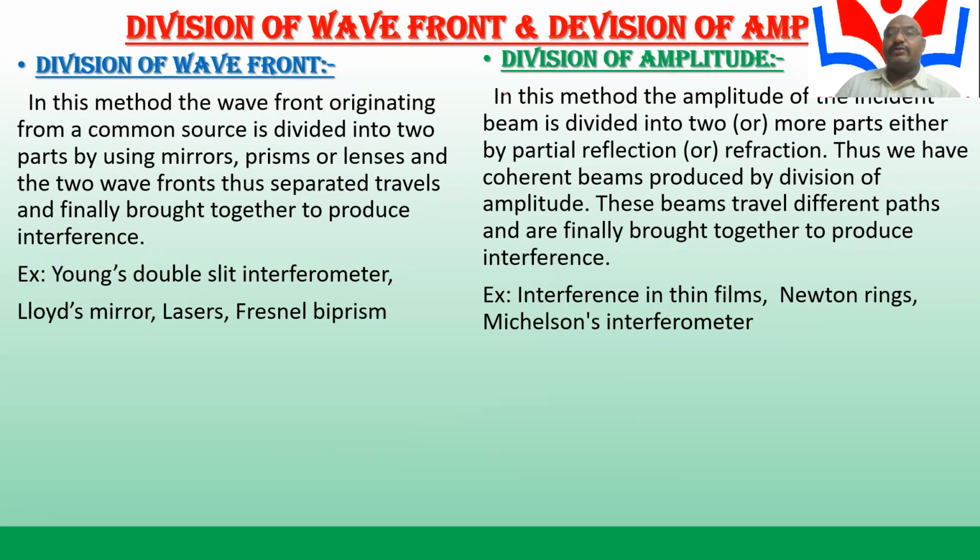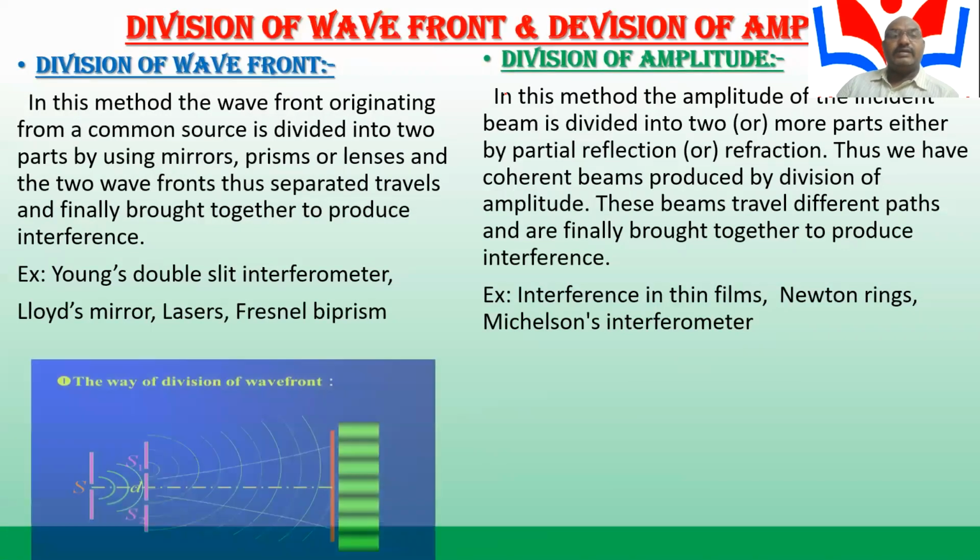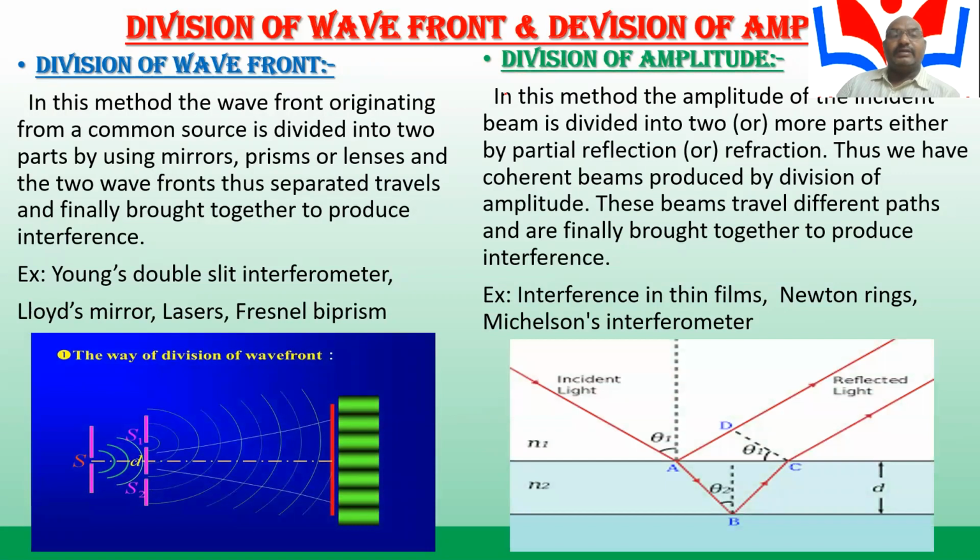In division of amplitude, the amplitude of the light beam is divided into two or more parts, by partial reflection and refraction. Thus we have coherent beams produced by division of amplitude. These beams travel different paths and are finally brought together to produce interference. The diagram is shown in the figure.